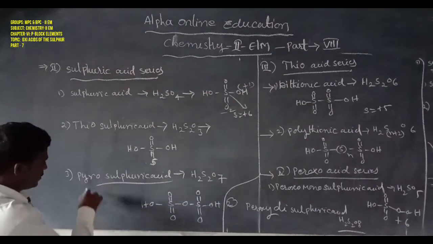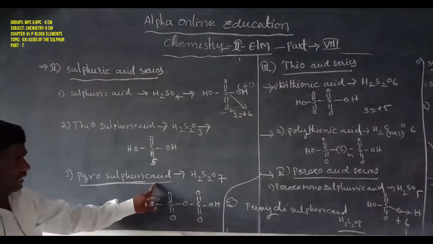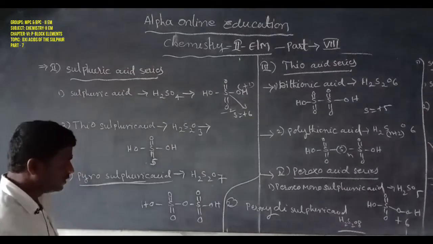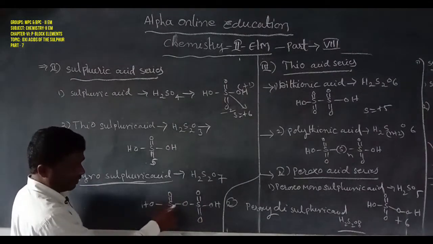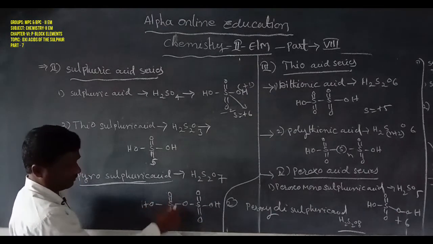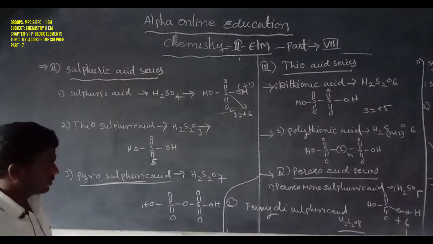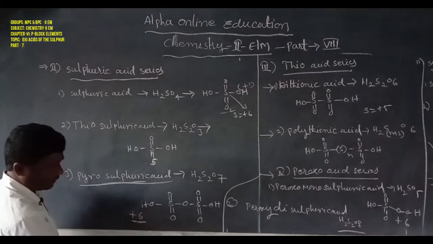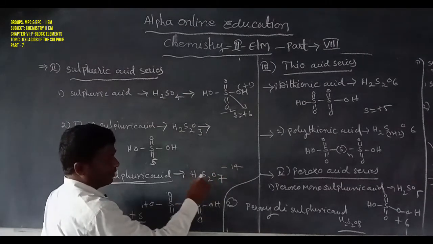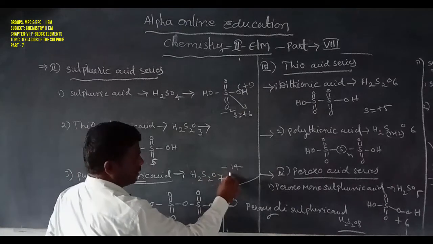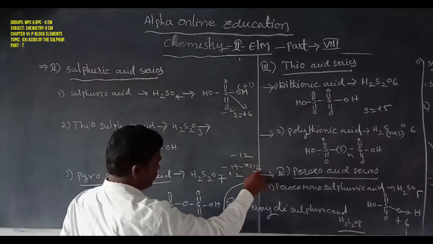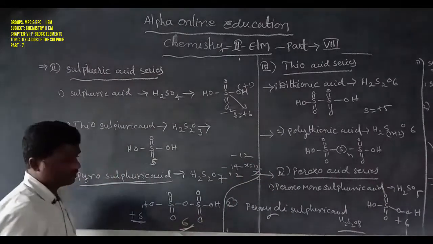Next one, pyrosulfuric acid. Pyrosulfuric acid general formula H2S2O7. It is also called oleum. So here there are 2 sulfur atoms, and 7 oxygen atoms, 1 2 3 4 5 6 7, and 2 hydrogen. So the sulfur oxidation state is +6. Here 7 into -2 is -14, hydrogen 2 into +1 is +2, so -12. 2x, x is equal to 12 by 2 is equal to 6. Sulfur oxidation state is 6.